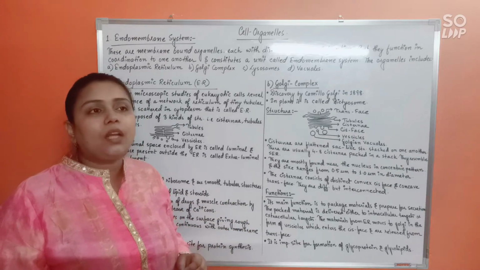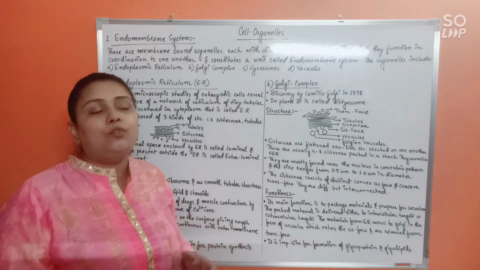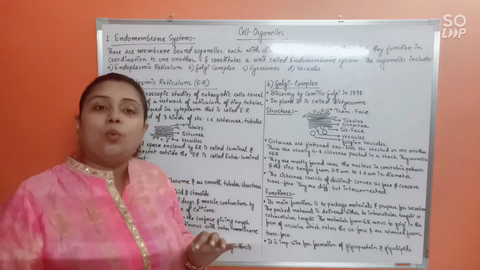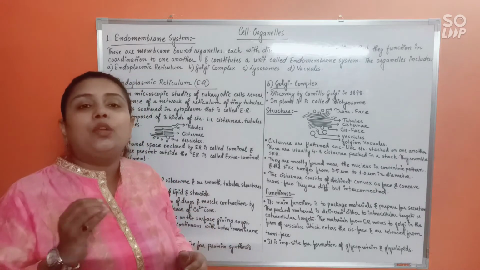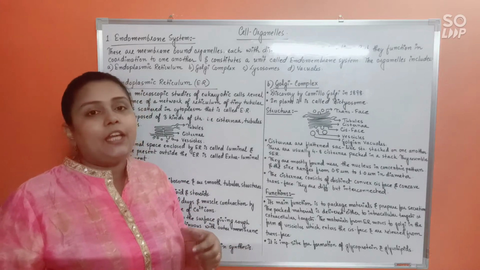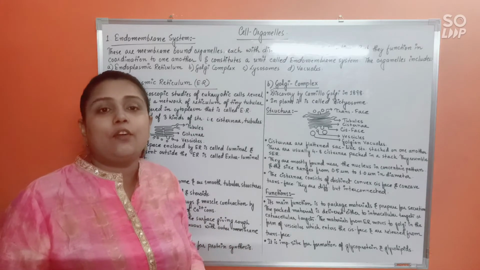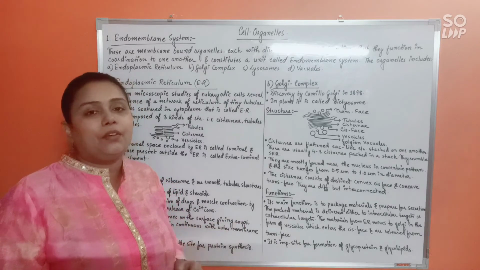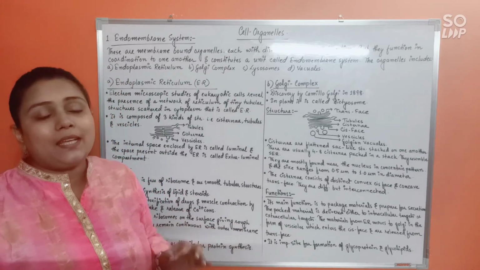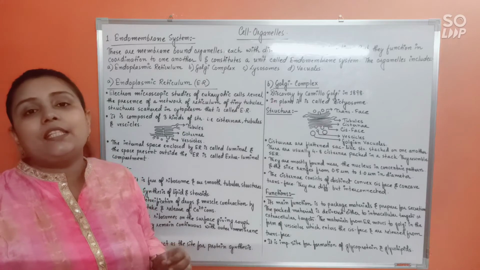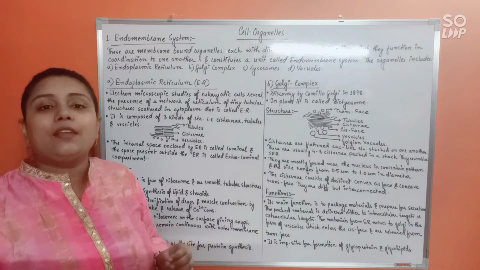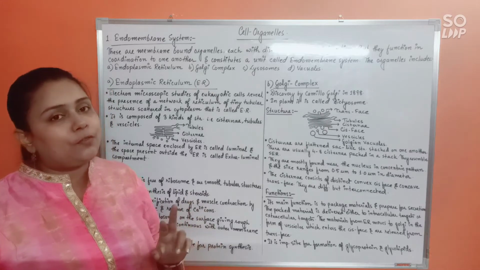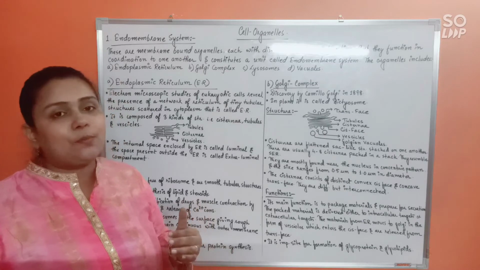Both of these types of ER have completely different kinds of functions. SER has a smooth surface because nothing granular is attached on its surface, and it is mostly responsible for synthesis of lipids. On the other hand, for RER, rough endoplasmic reticulum, do remember why its surface becomes rough: that is because of the attachment of various ribosomal subunits onto it. Ribosomes mainly consist of two subunits, a large and a smaller subunit.